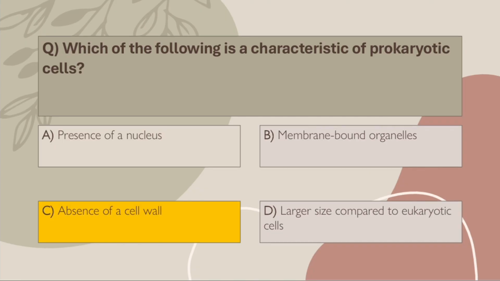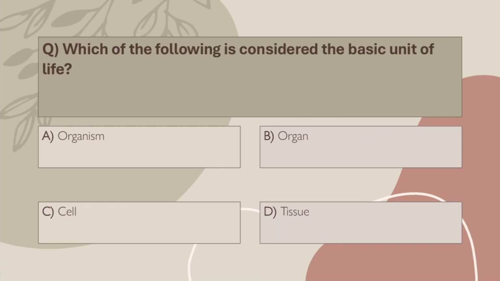Note, the actual correct answer is missing in the options. Correction, the correct characteristic should be absence of a well-defined nucleus. So the ideal correct answer is absence of nucleus and membrane-bound organelles.